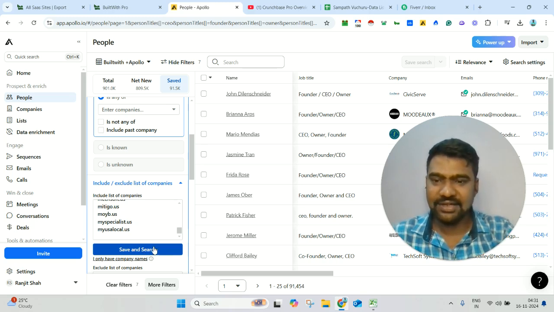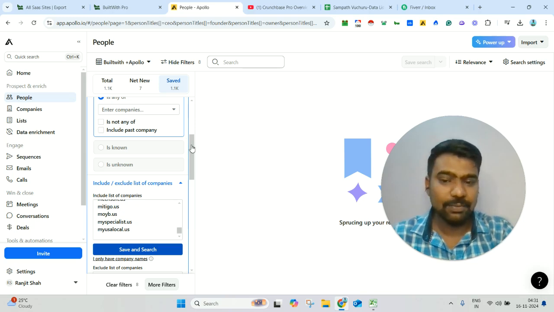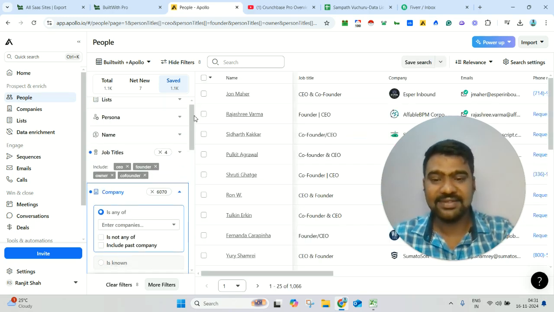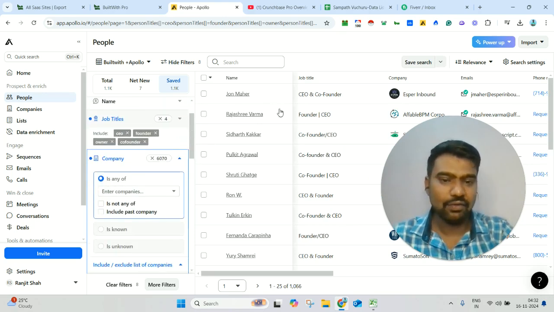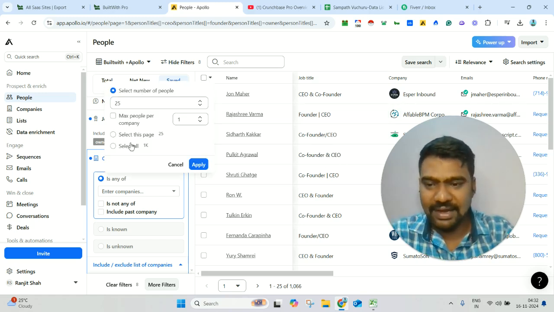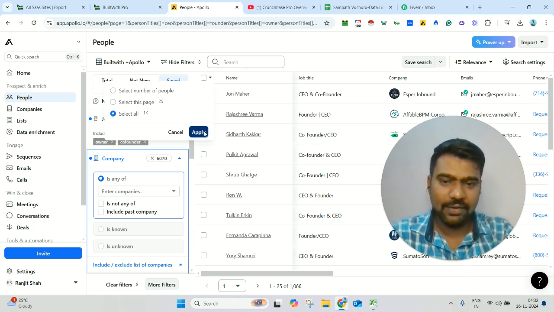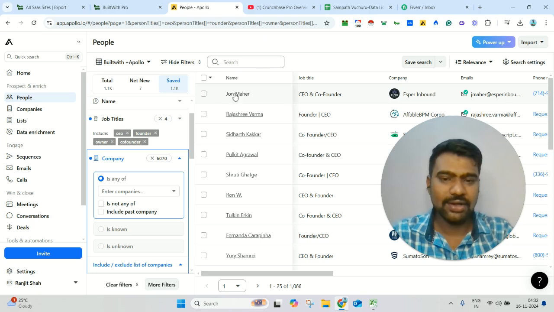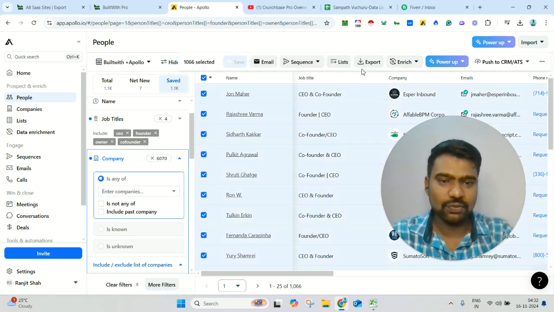Once I click save and search, automatically the results will change in a few seconds. Now it's almost 1.1K. So these 1.1K are targeted ones, especially from these domains. Now we can simply collect CEO, founder, co-founder and all. We have a chance to simply select all, so we can apply. Once we apply, in a few seconds all the data will be selected. Once the data is selected, we can export this list.